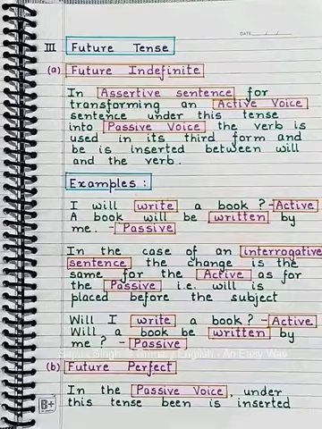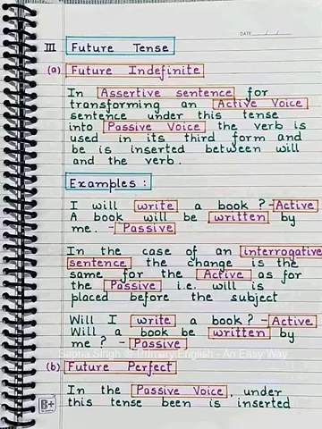Future tense, future indefinite. In an assertive sentence, for transforming an active voice sentence under this tense into passive voice, the verb is used in its third form and be is inserted between will and the verb. Example: I will write a book. A book will be written by me. In the case of an interrogative sentence, the change is the same for the active as for the passive. Will is placed before the subject. Will I write a book? Will a book be written by me?